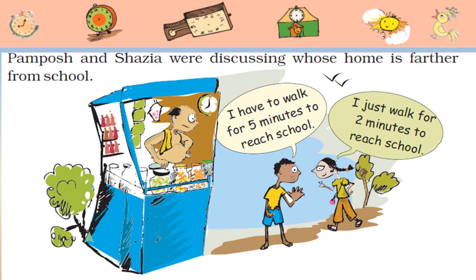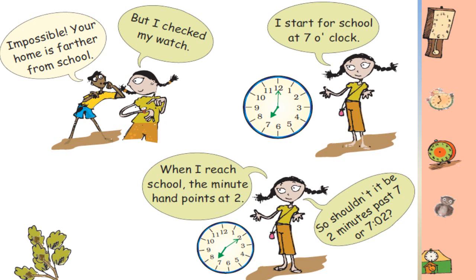This story is about Pamposh and Shazia. Pamposh and Shazia were discussing whose home is farther from school. Pamposh said, I have to walk for 5 minutes to reach school. Shazia said, I just walk for 2 minutes to reach school. Pamposh said, impossible. Your home is farther from school. But Shazia said, I checked my watch. I start for school at 7 o'clock. When I reach school, the minute hand points at 2.